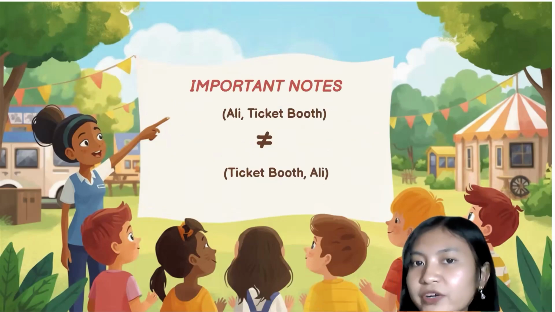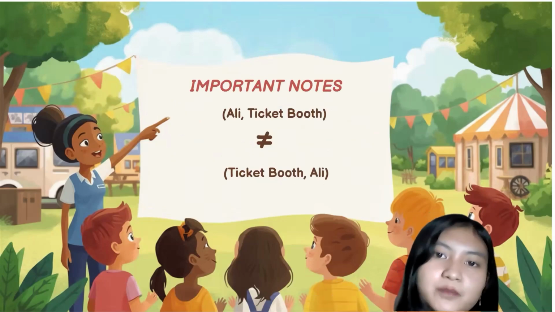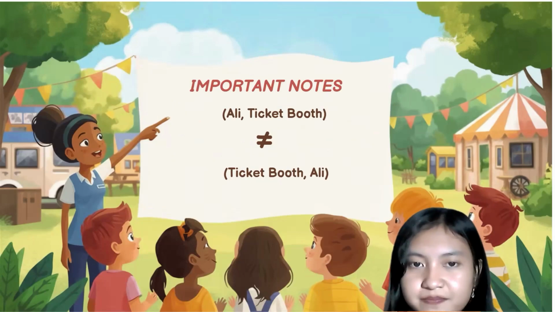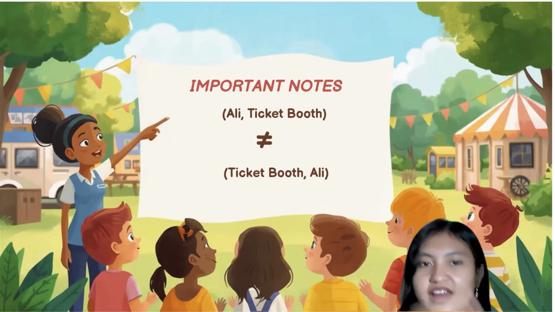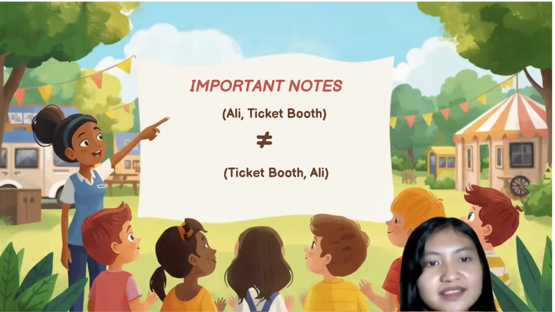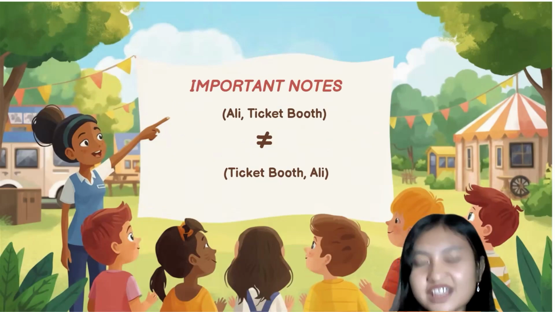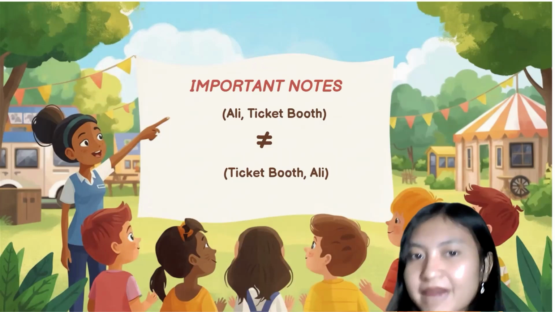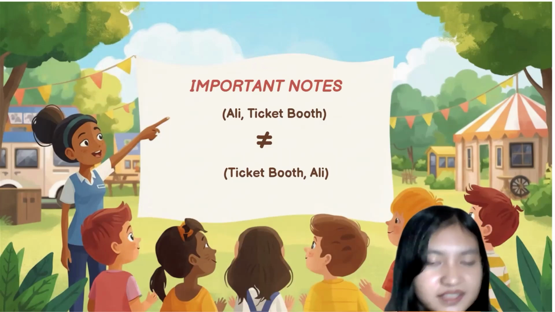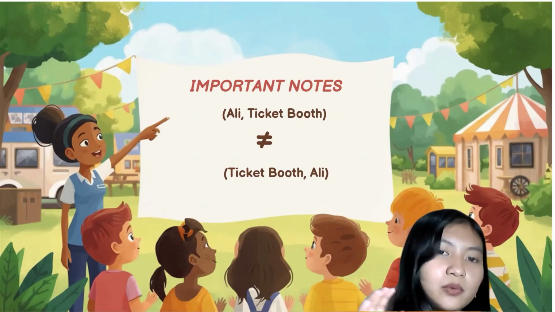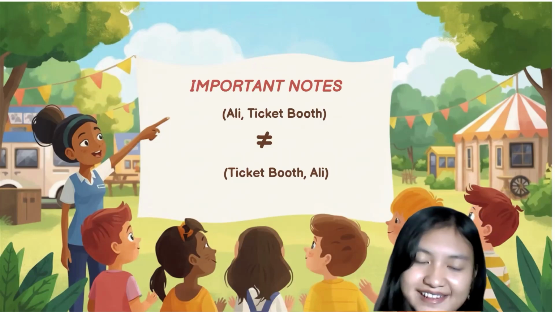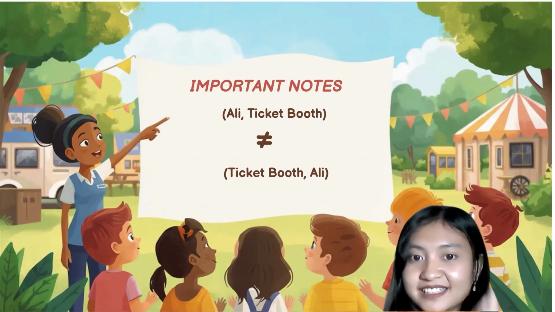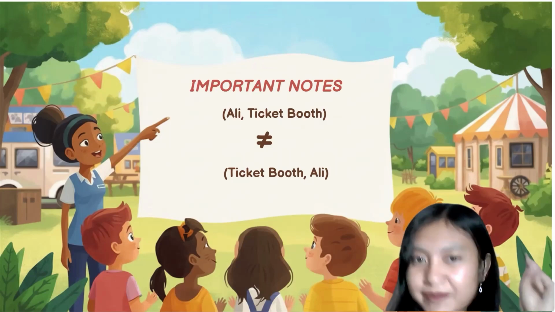There is an important note in relation. In a set we know that order doesn't matter, but in relation, order matters. So (Ali, ticket boot) is different from (ticket boot, Ali). That is the important note to be remembered.